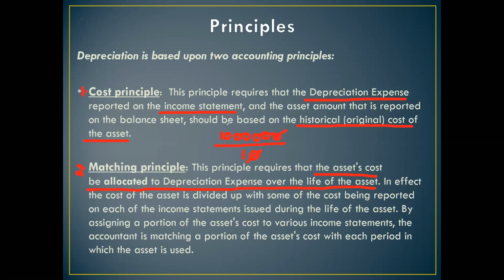So we are going to match the expense related to the equipment, that is depreciation, along with the income which is generated with the help of this equipment, and this is what matching principle is. I hope that these two principles, how they are being used in calculating the depreciation and why depreciation is based upon these two accounting principles, is clear to everyone.